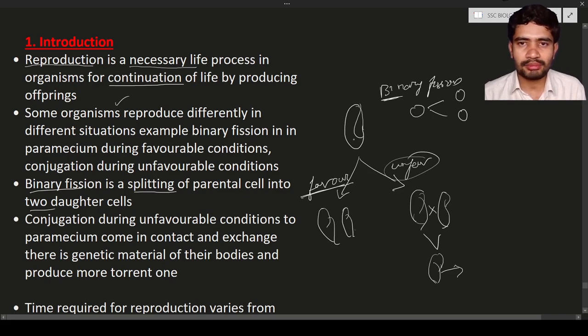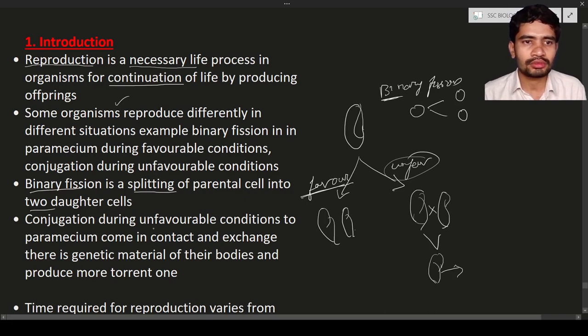Here the paramecium also divides into two cells, which is known as binary fission in case of favorable conditions. If the conditions are not favorable, it undergoes a process known as conjugation. In conjugation, the two paramecia come in contact, and the bodily DNA, or the genetic information of the body, gets exchanged, leading to the formation of a new individual that will have the advantageous characters and can survive the tough conditions.